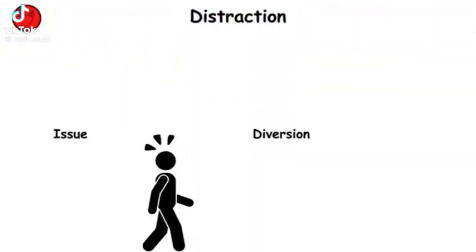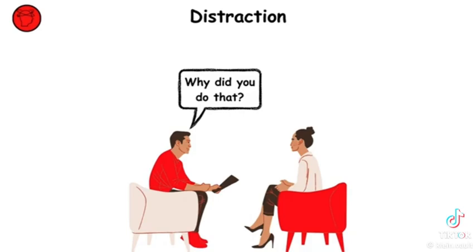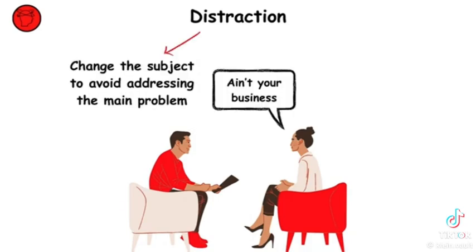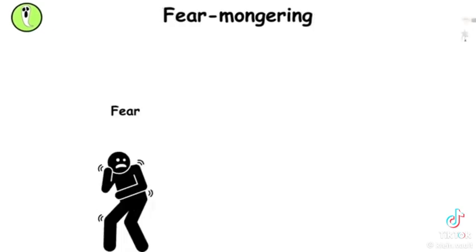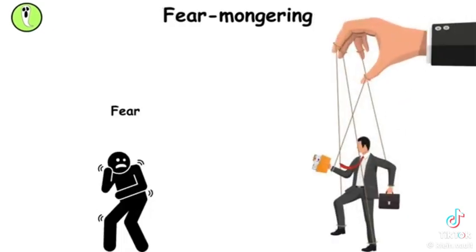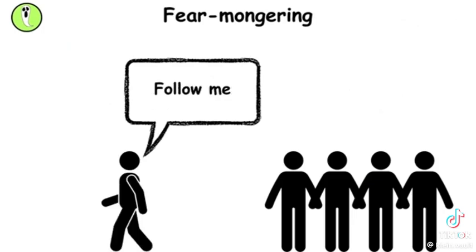Distraction involves shifting focus away from important issues to maintain control. For instance, during a serious discussion, changing the subject to avoid addressing the main problem. Fear-mongering instills fear to control behavior. This can be achieved by exaggerating the dangers of a situation to make people follow certain rules.